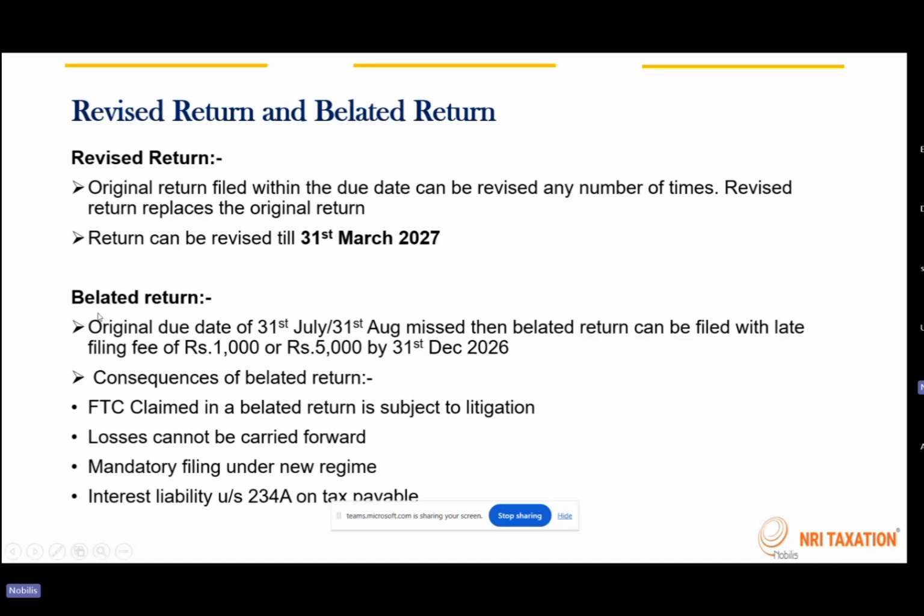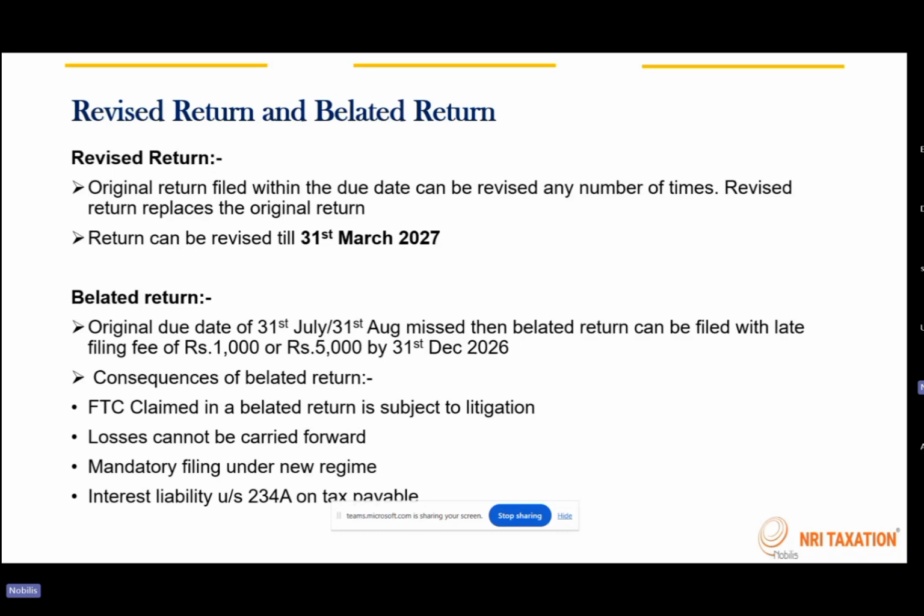Next is the belated return. In case you have missed the due dates mentioned in the previous slide, like by 31st of July you don't file your income tax return, or by 31st of August the returns are not filed, then a belated return can be filed. When you file a belated return, a late filing fee will be imposed, from a minimum of 1,000 rupees to a maximum of 5,000 rupees, which means a person having income less than 5 lakh rupees, 1,000 is the belated return filing fee applicable.